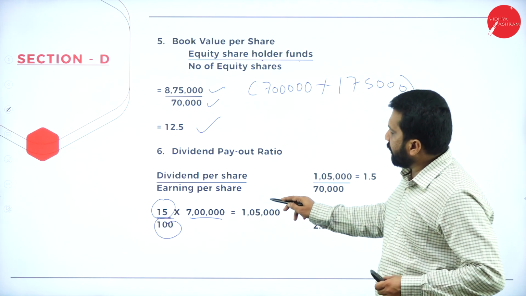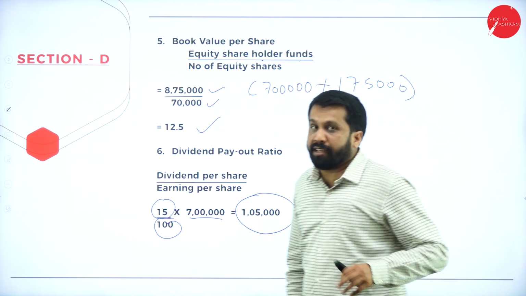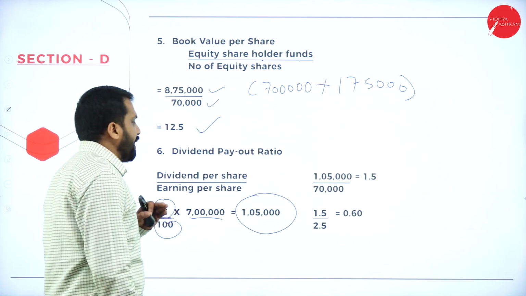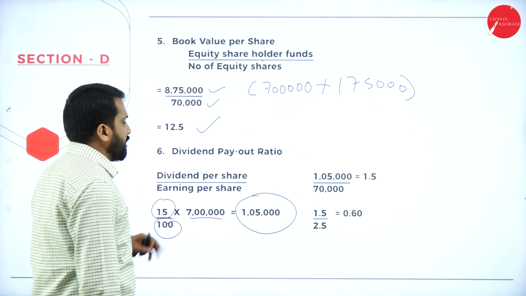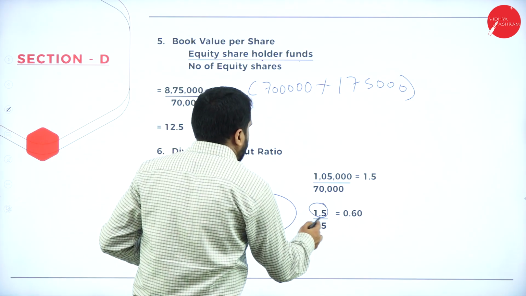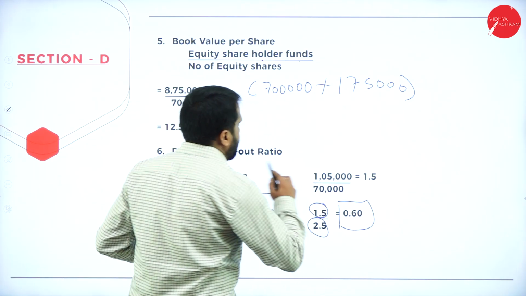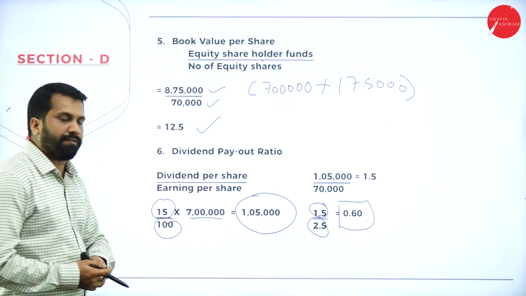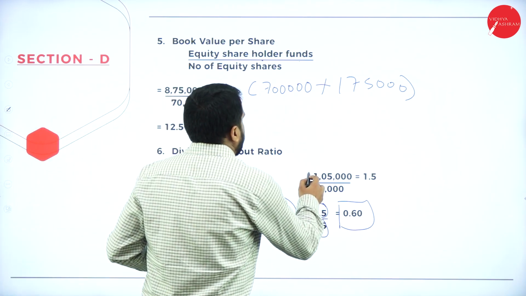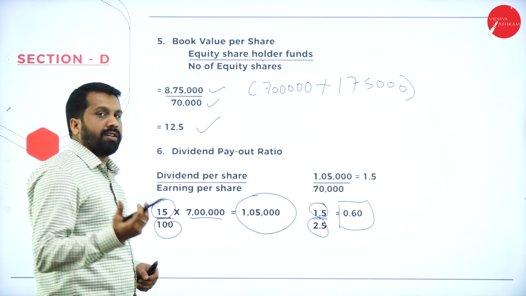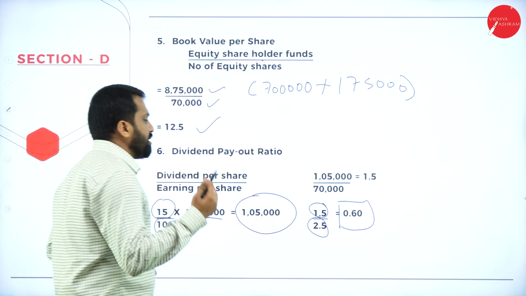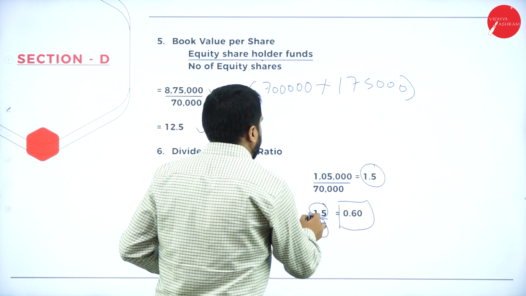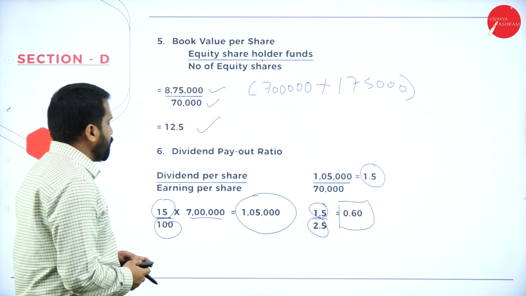We don't want the full dividend, we want per share dividend. 1 lakh 5,000 divided by 70,000 shares, per share is 1.5.